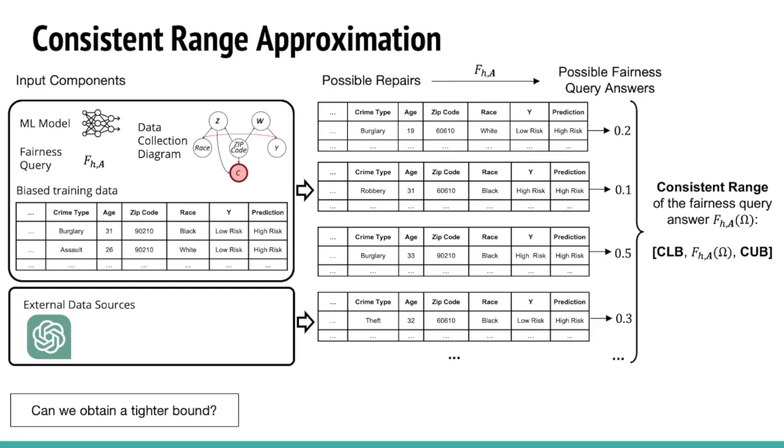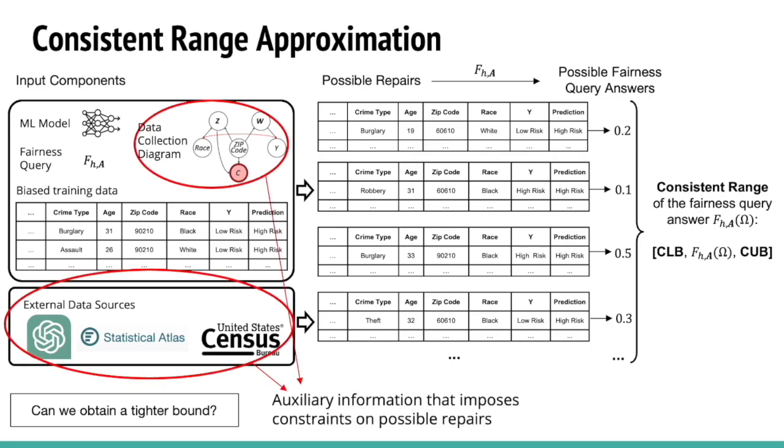The external data sources can include ChatGPT, the Statistical Atlas, which is a public census data website, and the United States Census Bureau, etc. The external data sources and the data collection diagram form the auxiliary information that impose constraints on possible repairs. This is because the auxiliary information includes statistical properties of the target population, which the complete clean data must have. When more statistical properties are revealed, the number of possible repairs will reduce. At some point, the information included in the external data source will be sufficient for us to directly approximate the fairness query answer on the target population, rather than its upper and lower bounds.